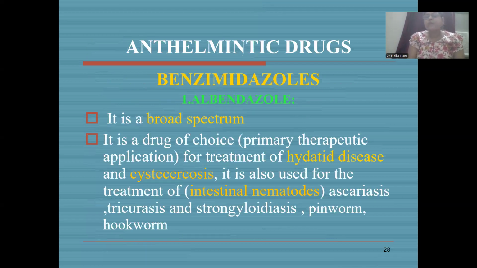So first of all, I will discuss with you the benzimidazoles, which is also known as albendazole. It is a broad spectrum anthelmintic drug. It is the drug of choice, or the primary therapeutic application, for treatment of hydatid disease and cysticercosis. It is also used for the treatment of intestinal nematodes like ascariasis, trichuriasis, strongyloidiasis, and pinworm and hookworm.